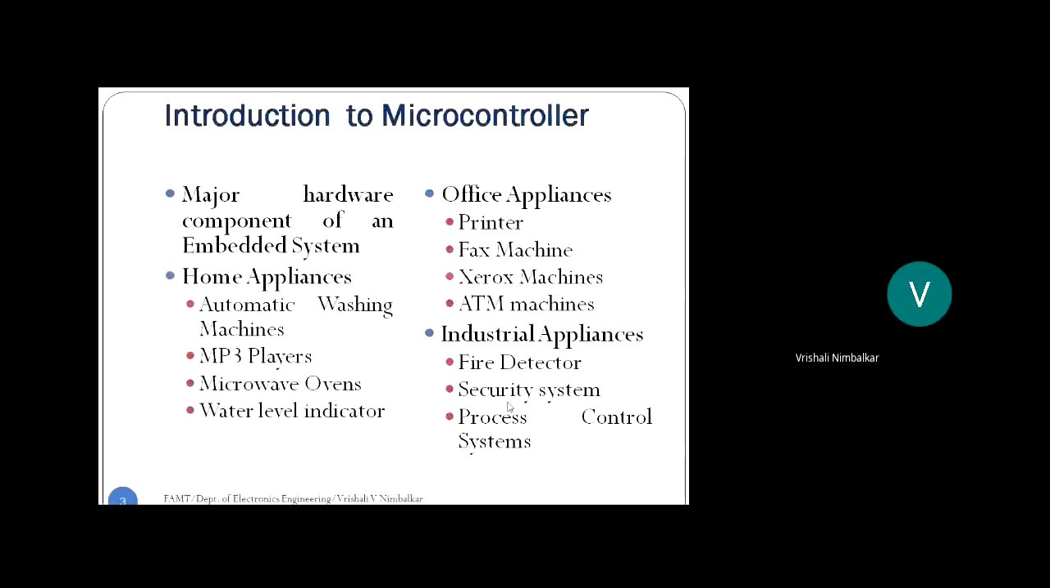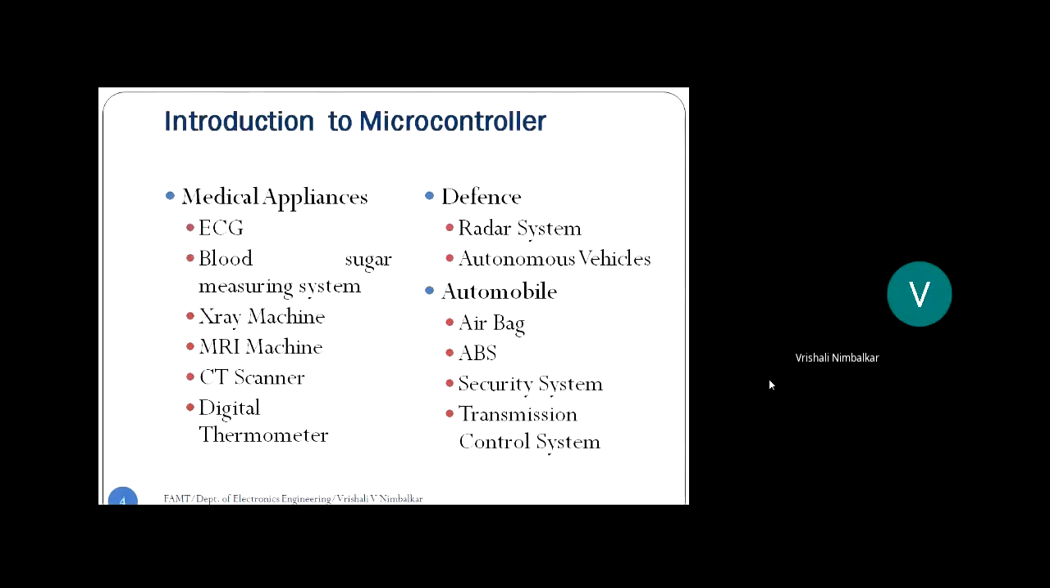Next, embedded systems used in industry: your fire detection system, security system, process control system, and so on, line follower robots, and so on. All these come under industrial appliances. What all medical embedded systems? ECG machine, MRI, CT scanner, X-ray machine, blood sugar measuring, or the simplest one, your digital thermometer. All these are called embedded systems, right?